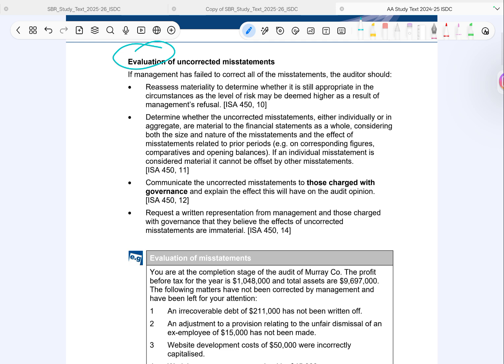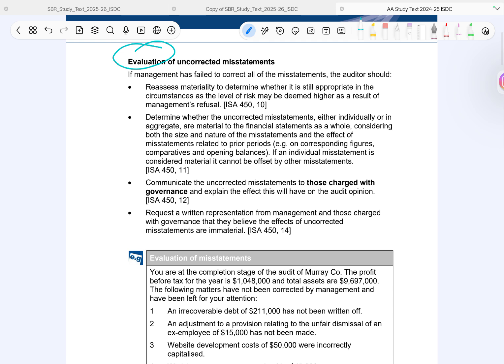Second, evaluate the misstatements. Now we look at all uncorrected errors, individually and in total, aggregate. And here's the key, consider both size and nature, because sometimes a small error can still be material due to its nature. Also remember, an individual material misstatement cannot be hidden by offsetting it with another error.